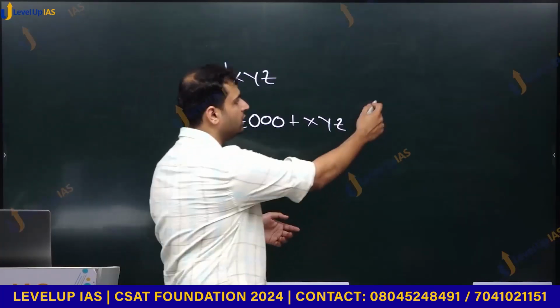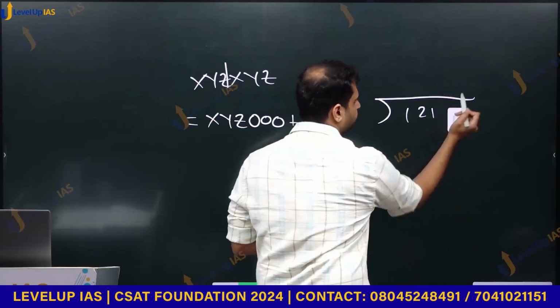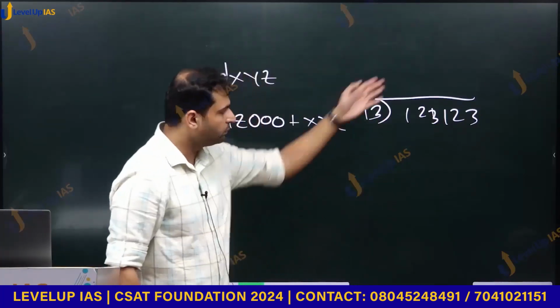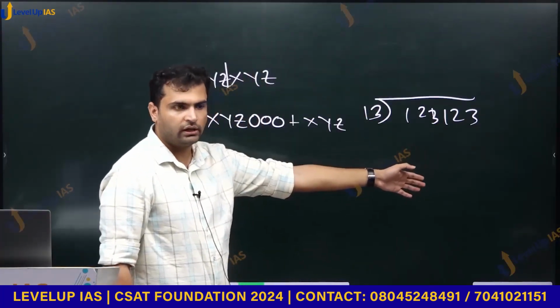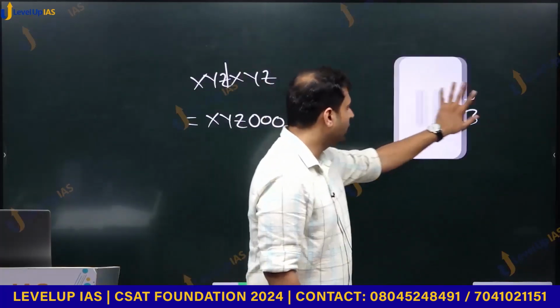Even if you are taking 1 2 3 1 2 3 and you try to divide it by 13, you have to perform this long division, right? It will take some time. So it could have been time consuming.